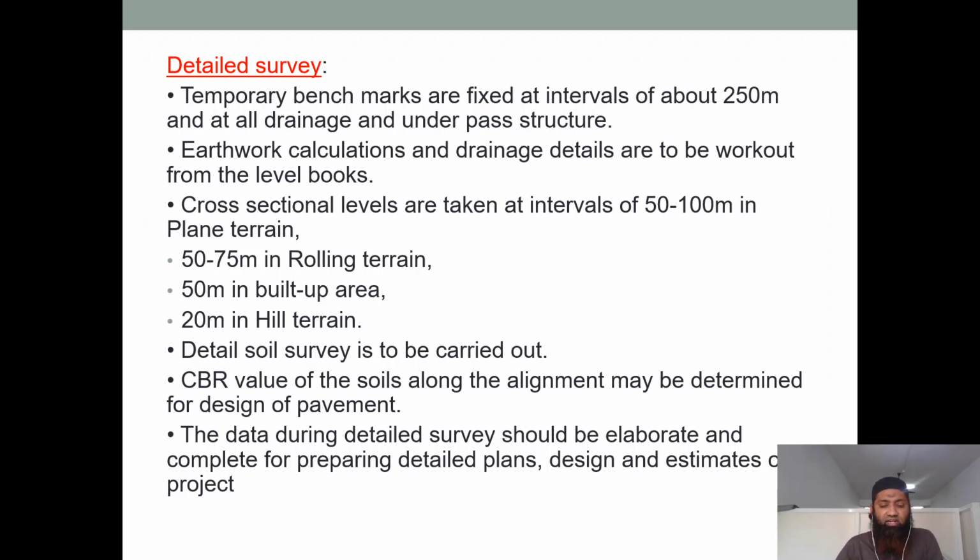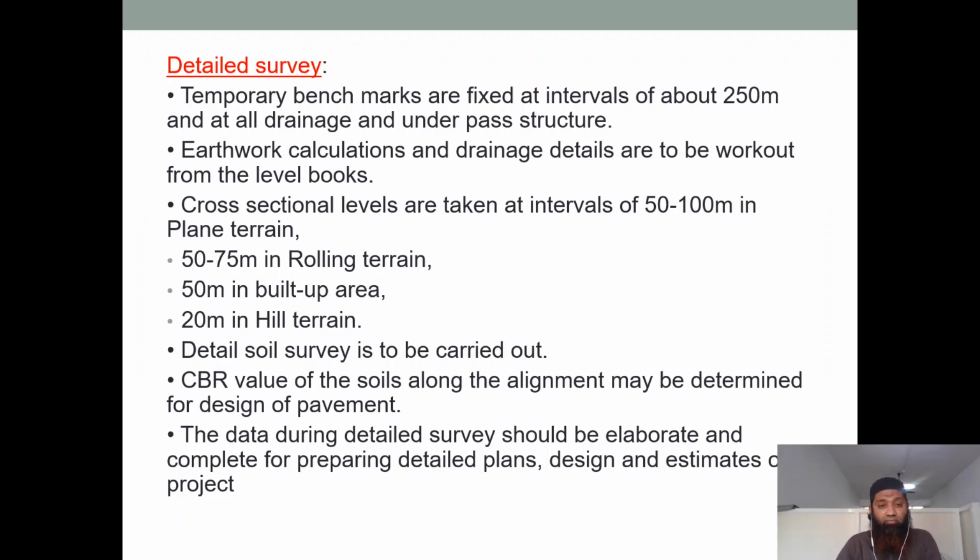Earthwork calculations and drainage details have to be worked out from the level books. Yes, we have already seen earthwork calculations and what the requirements are. Costing is also seen depending on this alignment. Cross-sectional levels are taken at intervals of 50 to 100 meters in plain terrain.